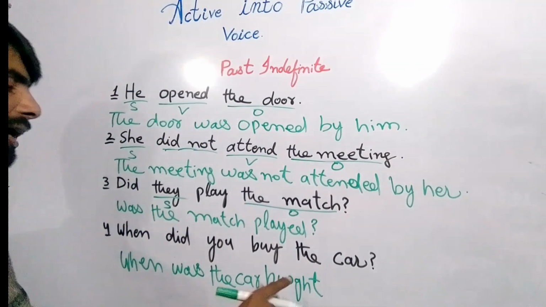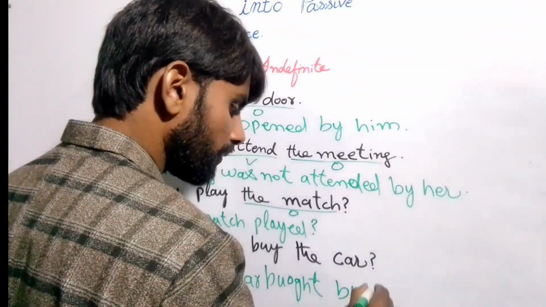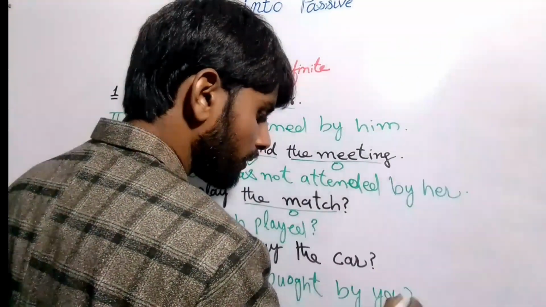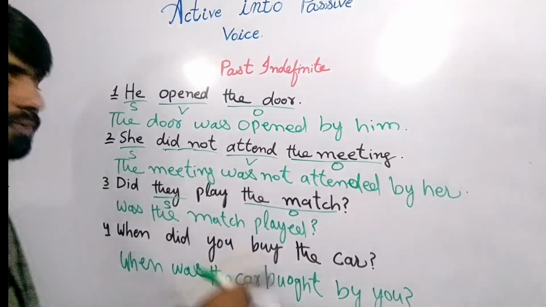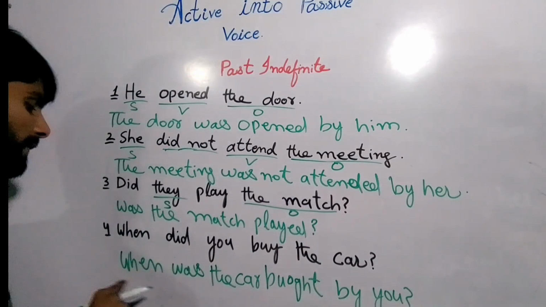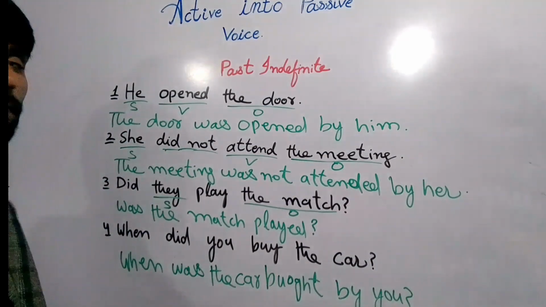When was the car bought by you, right? So the third form: by is the first form and bought is the third form. When was the car bought by you, right? So it becomes passive voice.